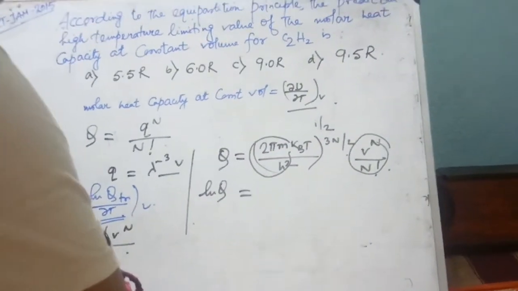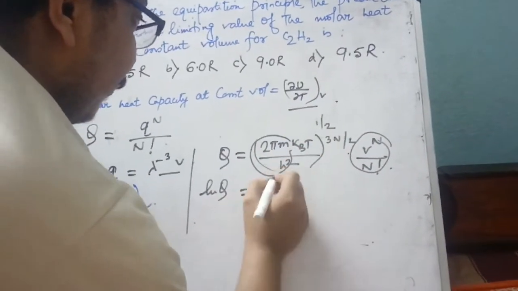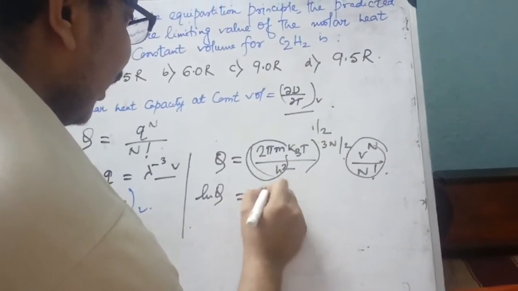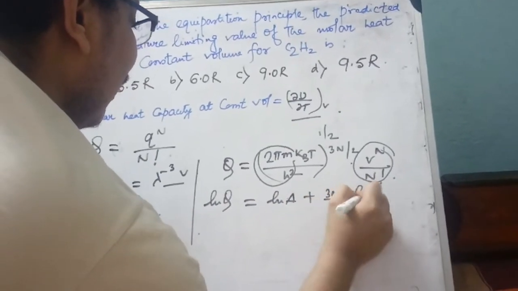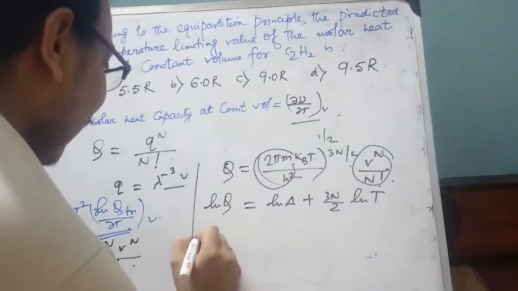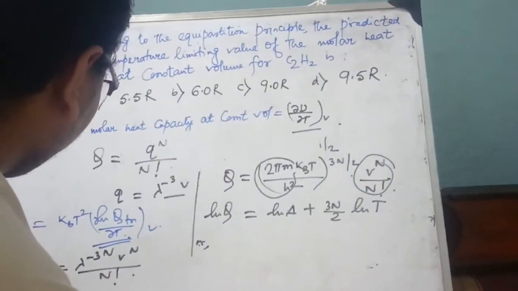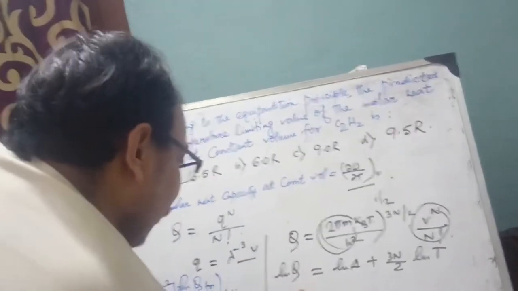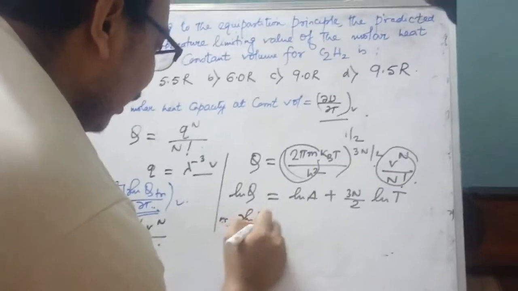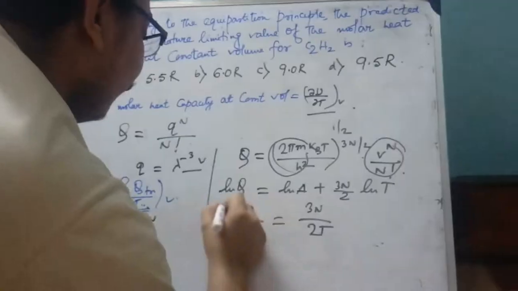Suppose this constant term is a, so ln Q equals ln a plus 3n by 2 ln T. Using differentiation with respect to T, del ln Q by del T equals 3n by 2T.